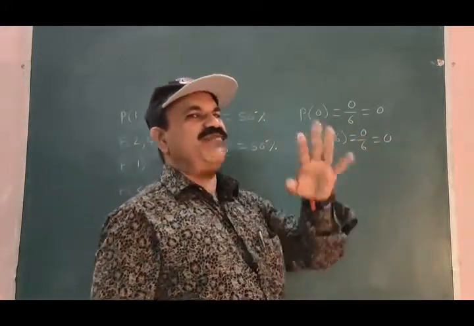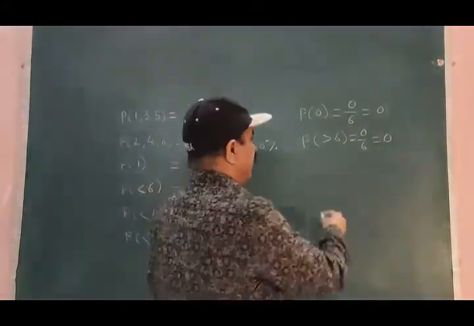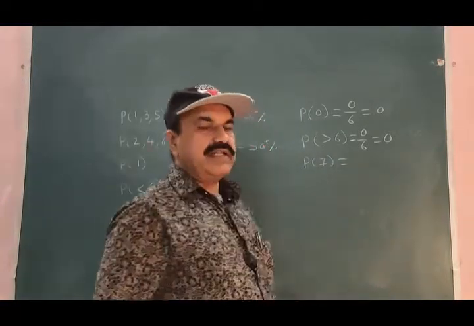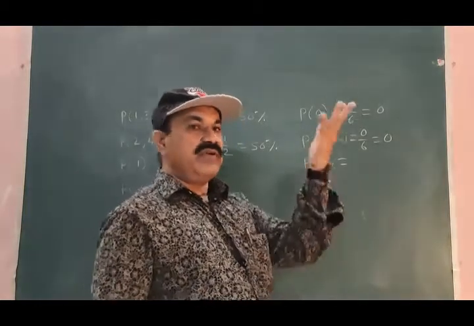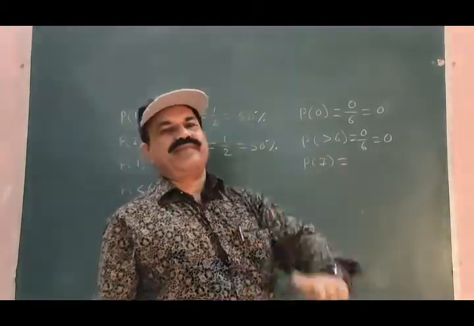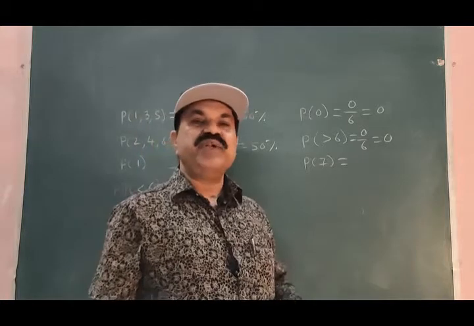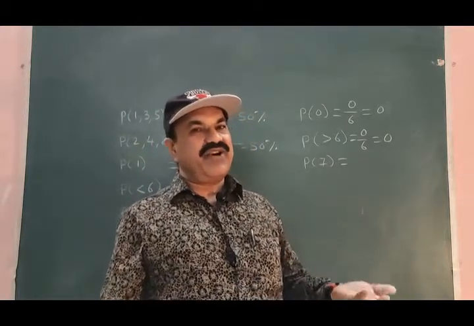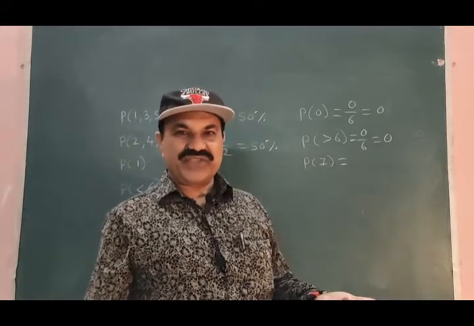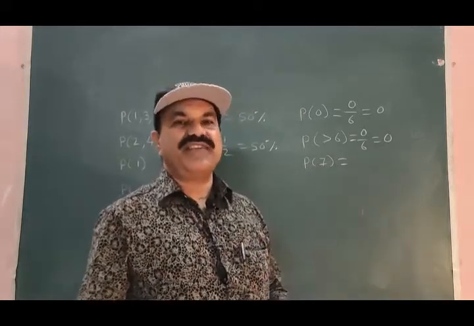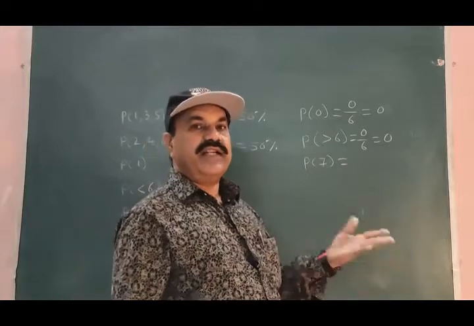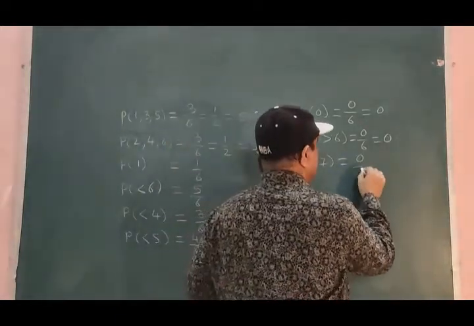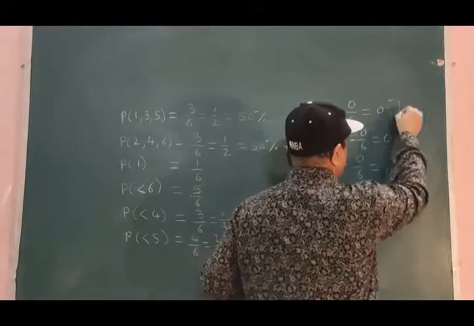It is an impossible event. If we ask to find the probability of occurrence of the surface of the die upward which has 7 dots, the die has only 6 faces, and these 6 faces are engraved with dots from 1 to 6. There is no 7th face, and therefore there is no possibility of 7 dots, and therefore this is also 0 by 6, that is 0.